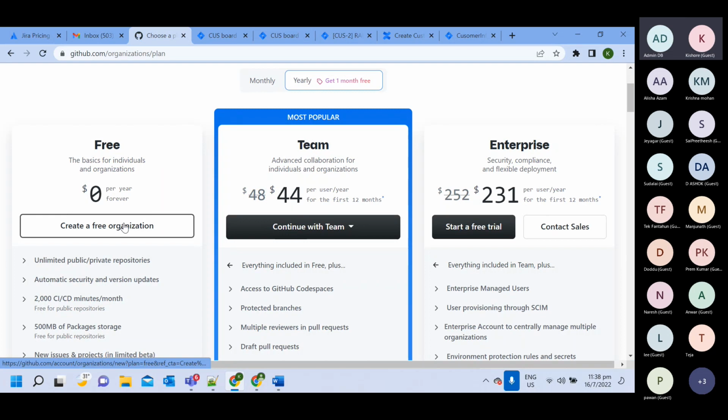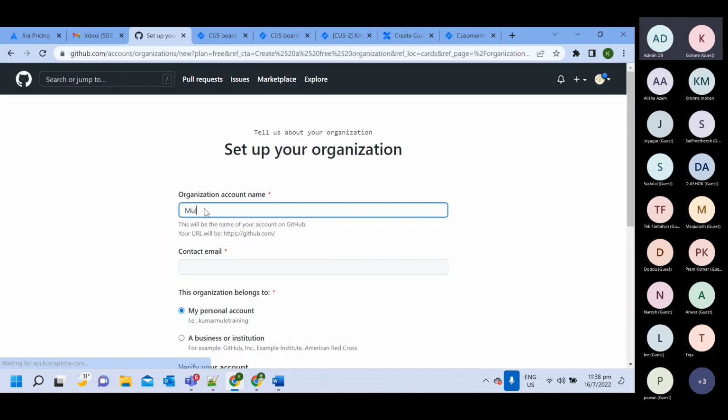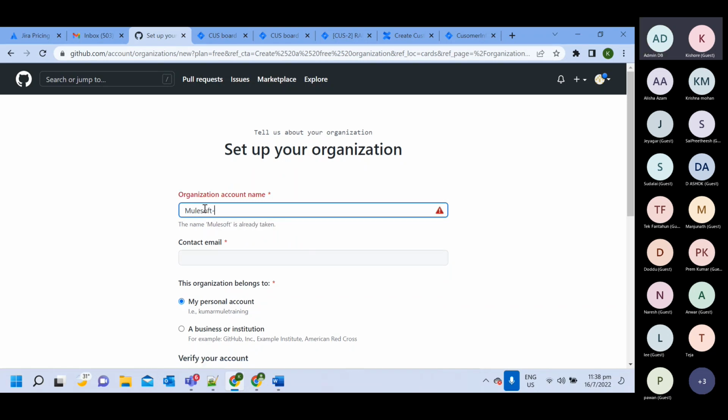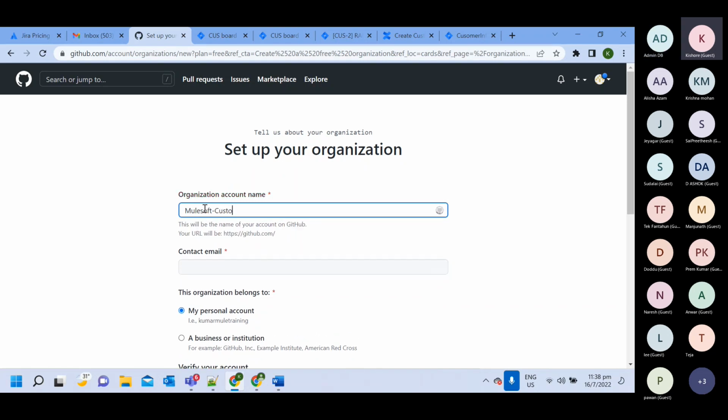So we'll create P1. Organization name we will give Mulesoft. This will be banking first.